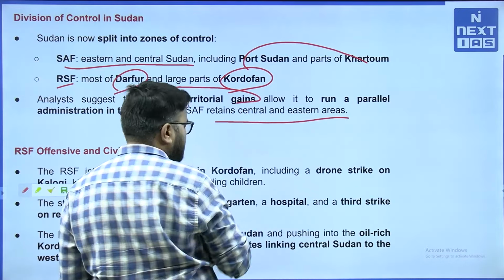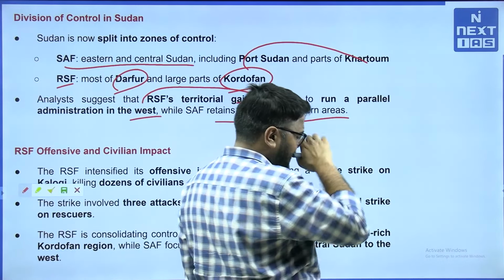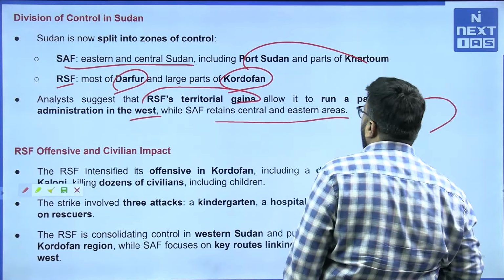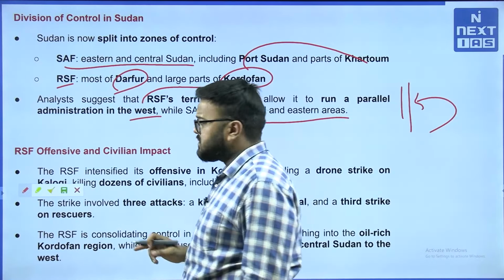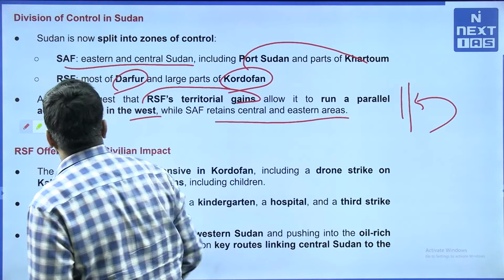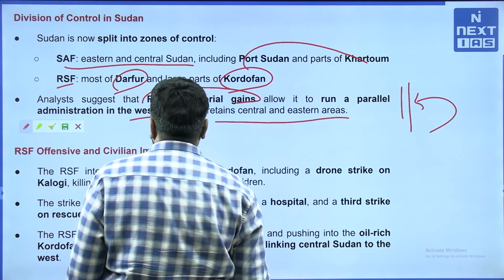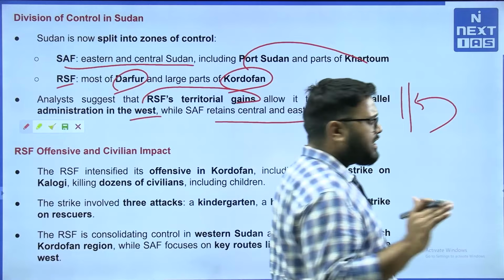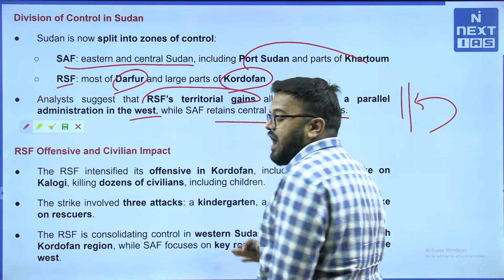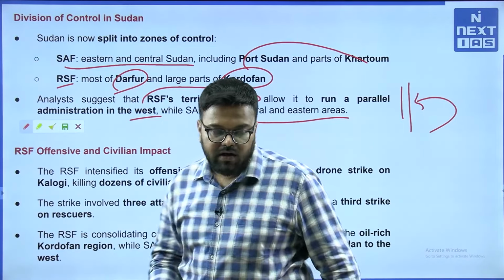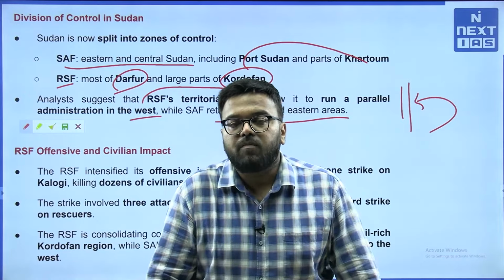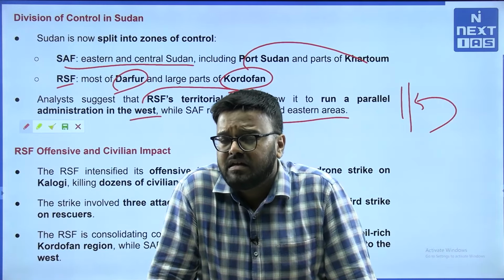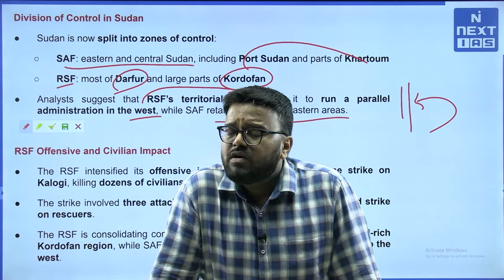So, this is a very concerning development, that both these military units have actually established their own power centers. So, to a certain extent, in the upcoming times there are very few chances of the Sudanese war ending. Even with Trump's phone call, he will not be able to solve it. But on the other hand, despite more than 50,000 people getting killed in the Sudanese civil war, the world is looking away.